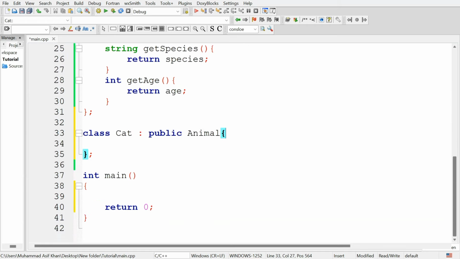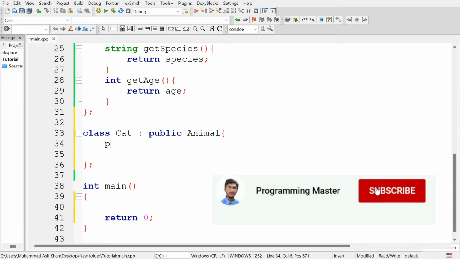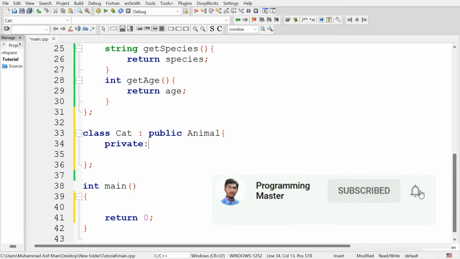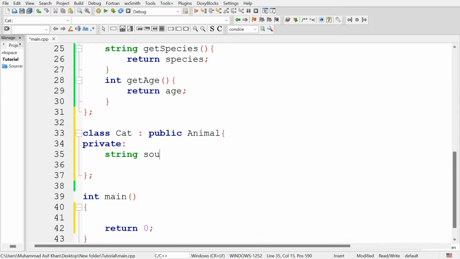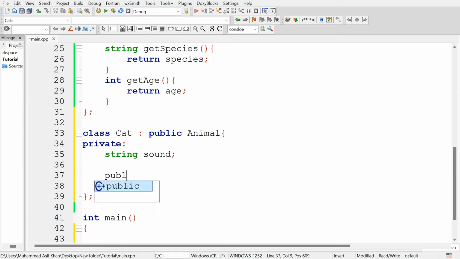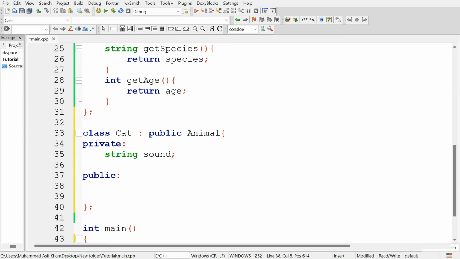So first here define the attribute sound for the cat class. So in the private access specifier, type string sound, and this will store the sound of the cat animal. And after this, in the public access specifier, create getters and setters methods for this sound attribute.